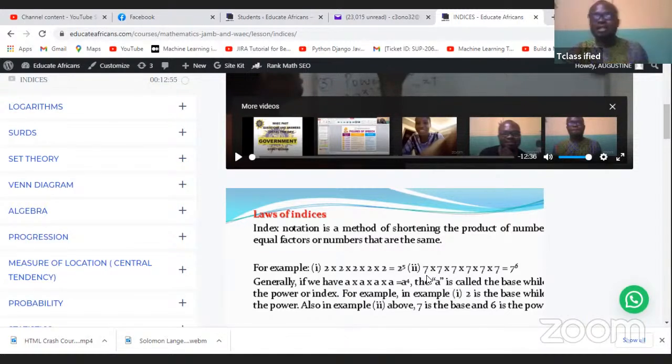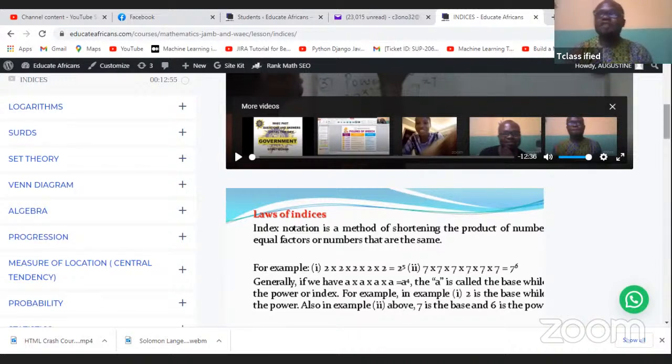Now let's look at the second example. We have 7 times 7 times 7 times 7 times 7 times 7. We have 6 7s. So instead of writing 7 times 7 times 7 times 7, you simply write 7 to the power 6. And this is the index form. This is the index notation. So the same way, how many A's do you have? You have 4 A's here. Instead of writing A times A times A times A, you say A to the power 4 because that's the same thing. So A is known as the base, whereas 4 is known as the index or the power.